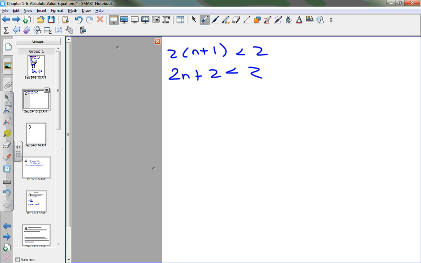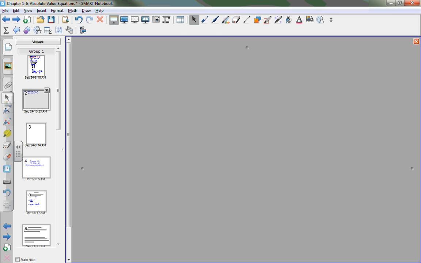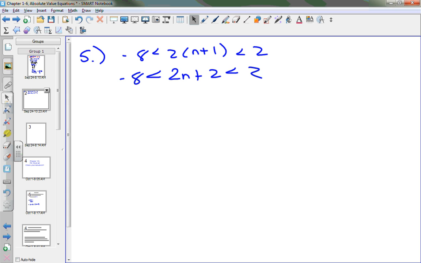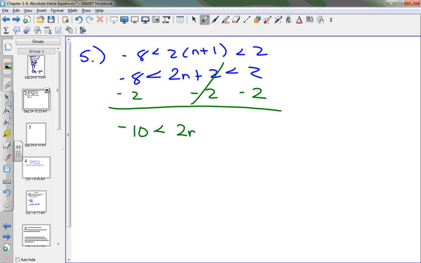What would you do now? You'd subtract the value 2 on that one. Well, now I have another problem over here. What do I do on this problem? Subtract 2. So now I'm going to subtract 2 on the left, the middle, and the right. I'm doing two problems at one time. Do you understand that? So what is -8 and -2? -10 is less than. That's gone. I'm left with 2n, which is less than 0.